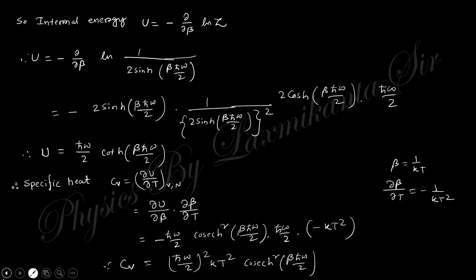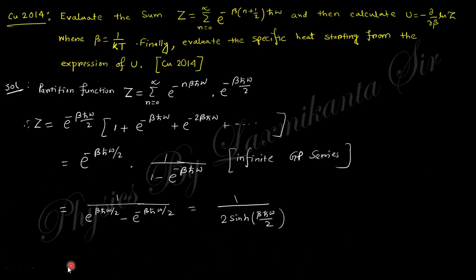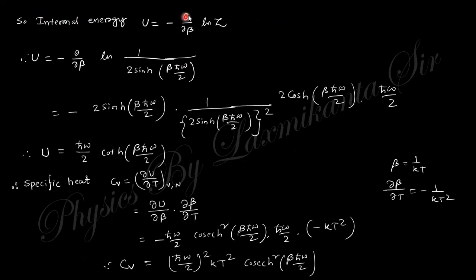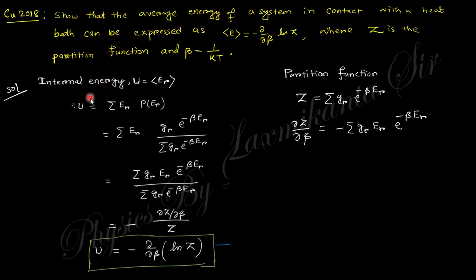So from the partition function, you can get the internal energy, that is minus del by del beta of ln Z. Just taking this derivative with respect to beta, you will obtain this expression. Okay, this calculation you can do, I think. So specific heat Cv equals del U by del T. Change this T into beta by the chain rule, and you will get this expression. And that's already done.